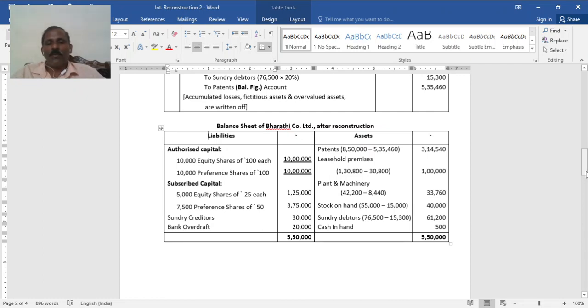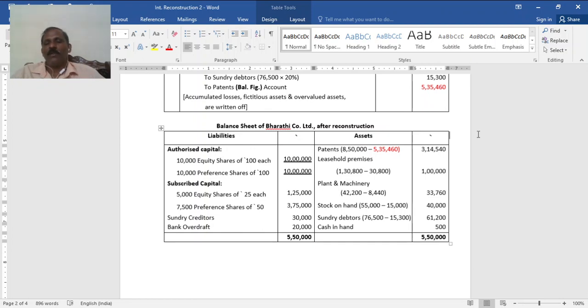Sundry creditors and bank overdraft as it is, no change. Patents 8,50,000 minus 5,35,000 written off. The difference is 3,14,540. Leasehold premises out of 1,30,800, 30,800 deducted, leaves 1 lakh.